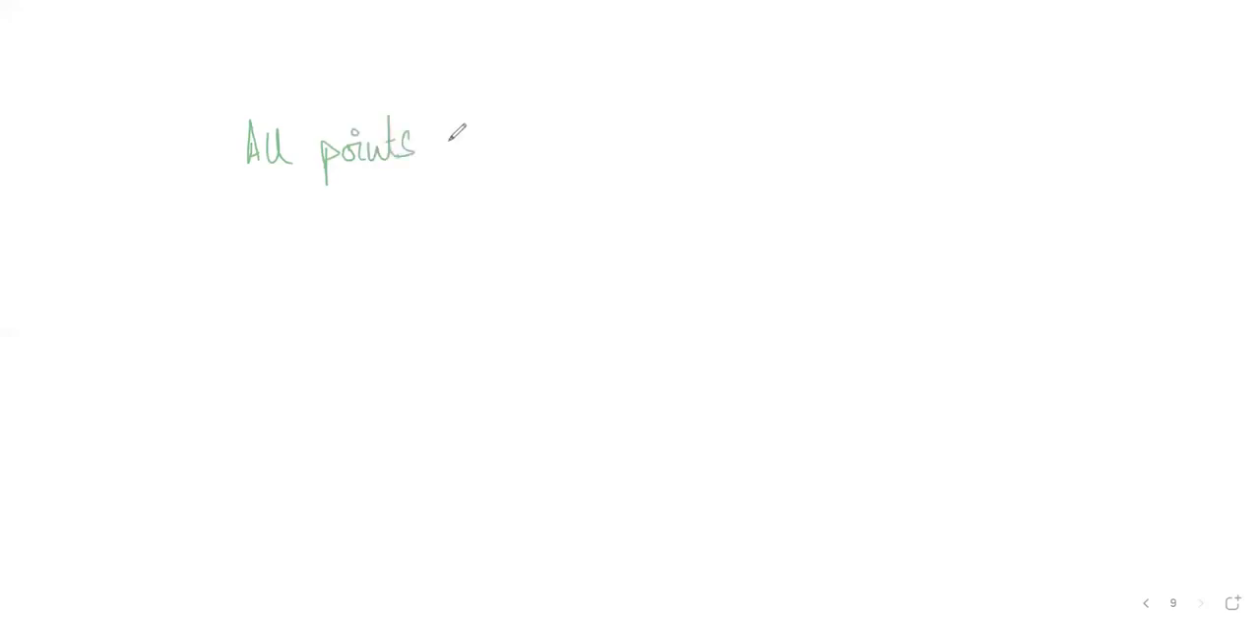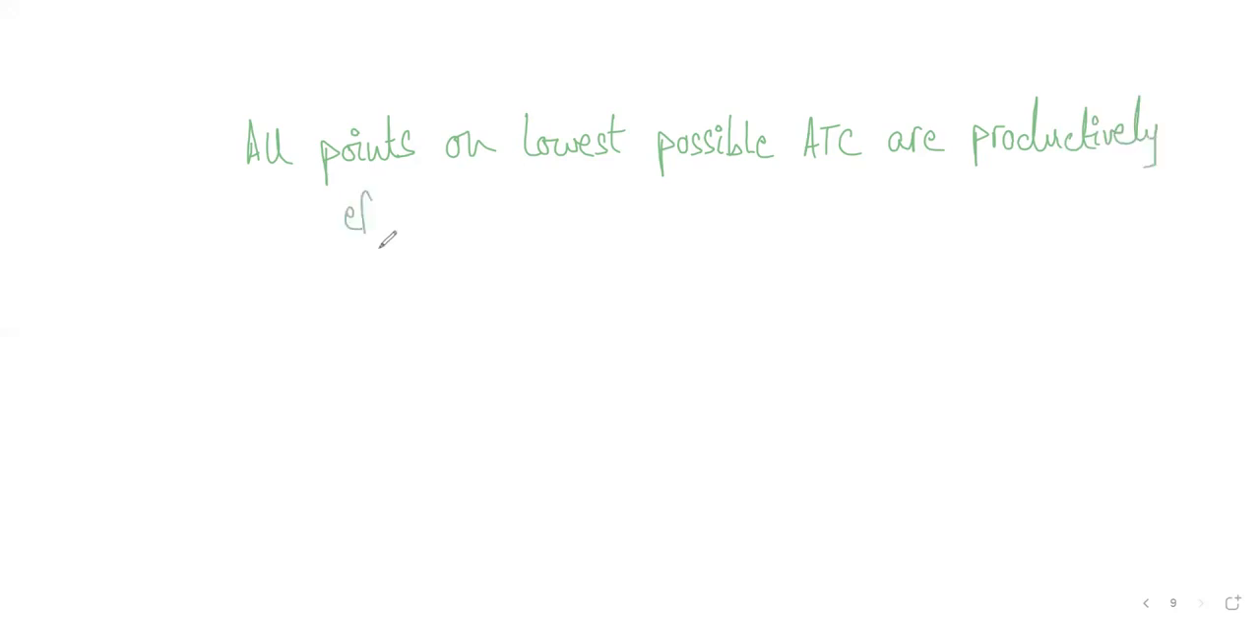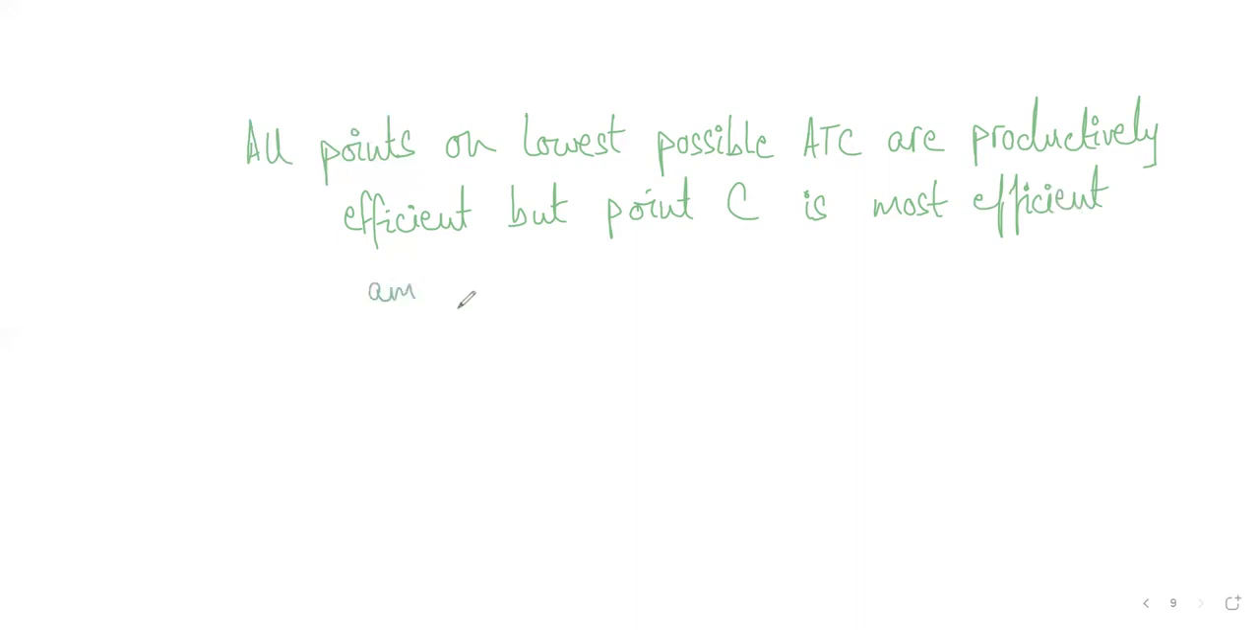I'll tell you why. All points on the lowest possible ATC are productively efficient, but point C is most efficient among all the points.